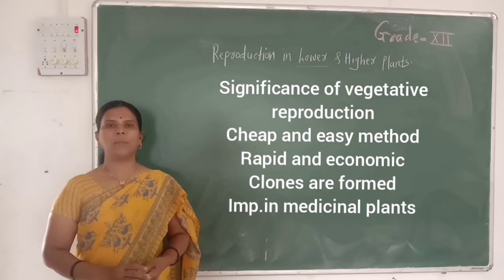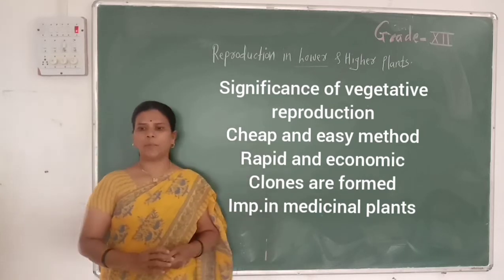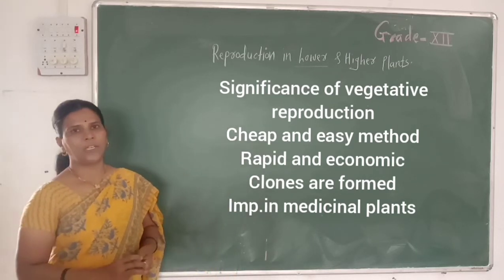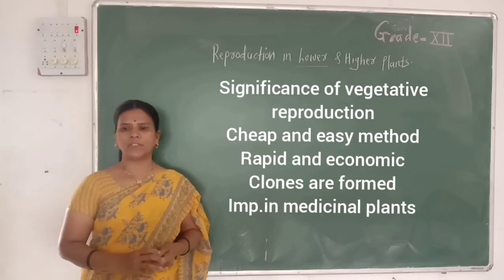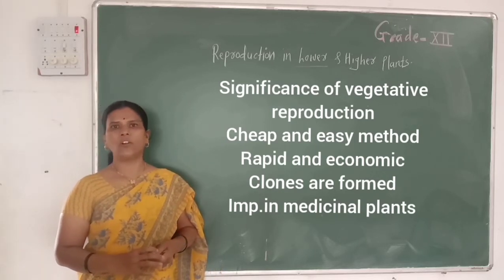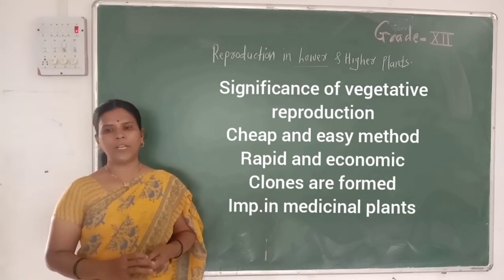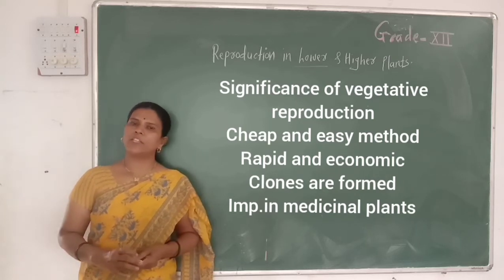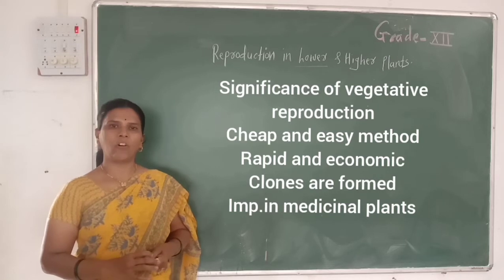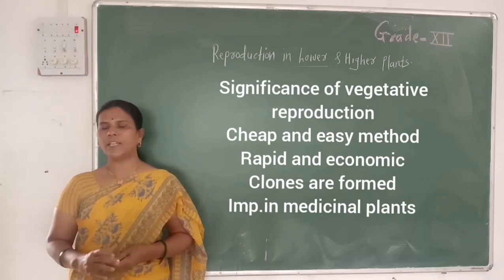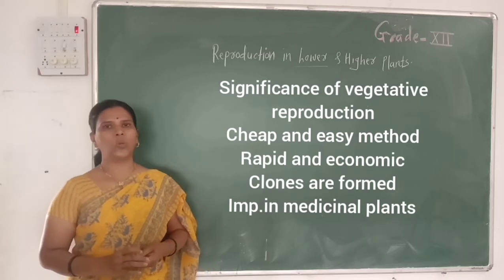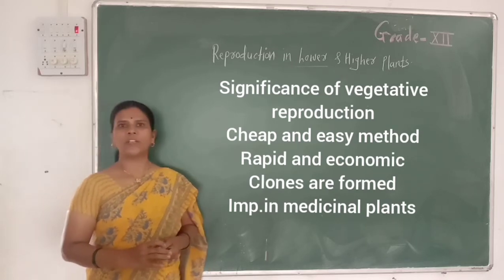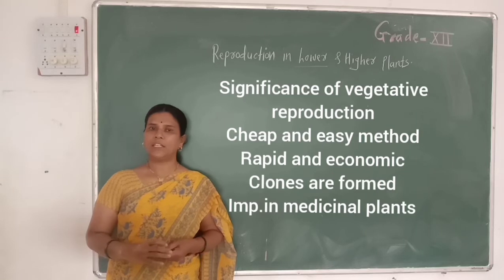Then what is the importance of asexual reproduction? Asexual reproduction is a cheap and easy method. The second point is that it is a very economic and rapid method of reproduction. In asexual reproduction, the offspring formed are morphologically and genetically identical with each other, so they are called clones. By using asexual reproduction, yield can be increased.